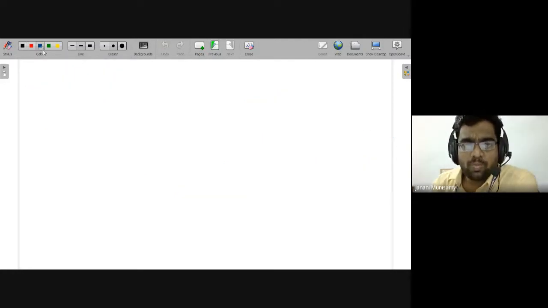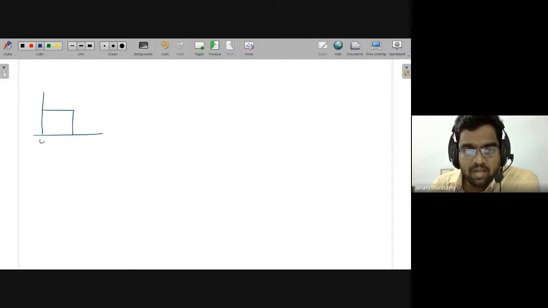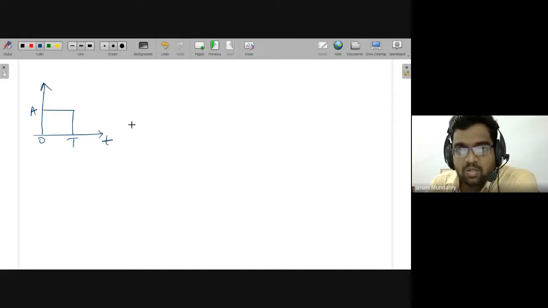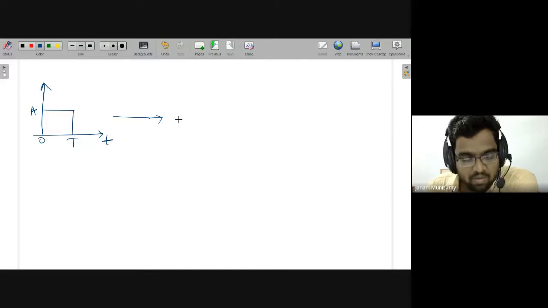So now I am having the same signal, say x of t, with duration T and amplitude A. This signal is passed through the channel, and now I am at the receiver side. At the receiver side, we will be using a filter, the matched filter.